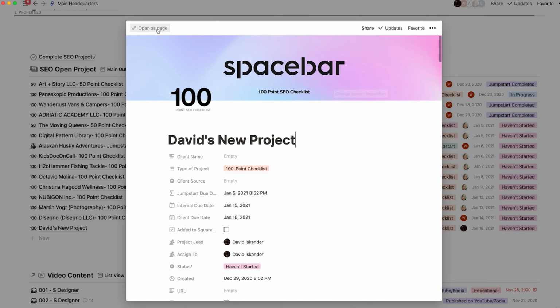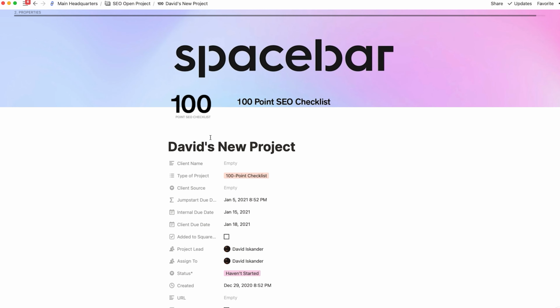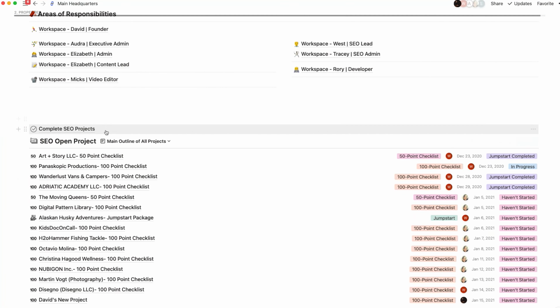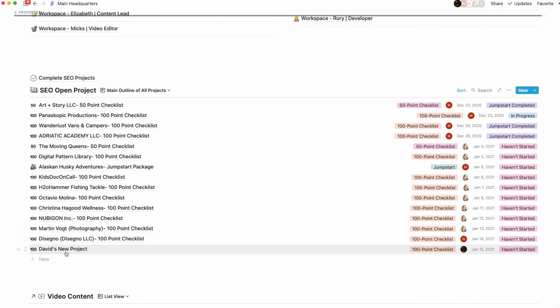So there's this new project. It operates as its own separate page. It has all this information laid out because it was a template. I could go back to our main page and see it just living there. And then when it's done, I can just click it, drag it, drop it in there. I also have this set up with a custom sort so that it sorts in this ascending order so that we see the most due project at the top of the list.